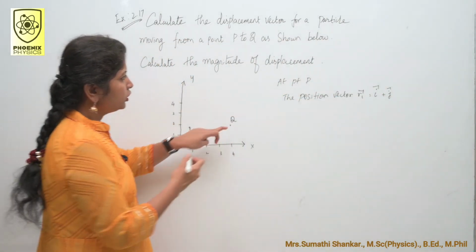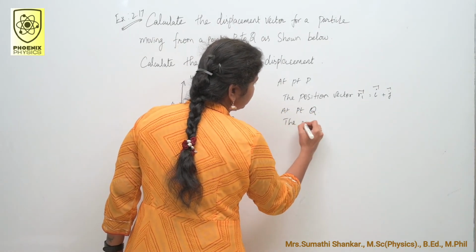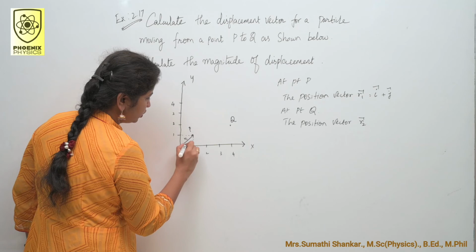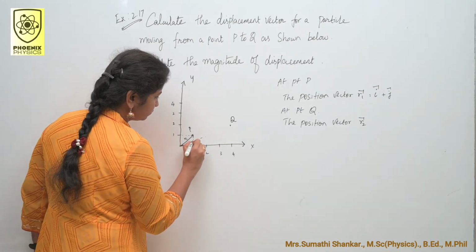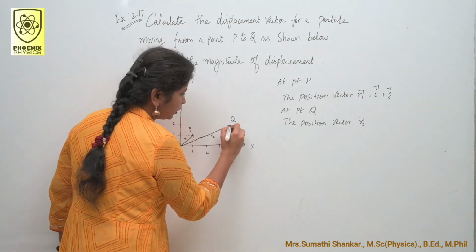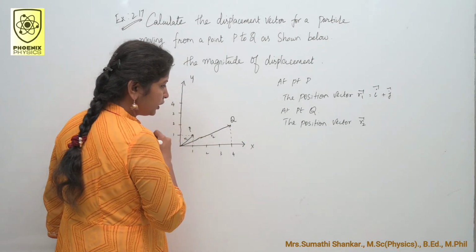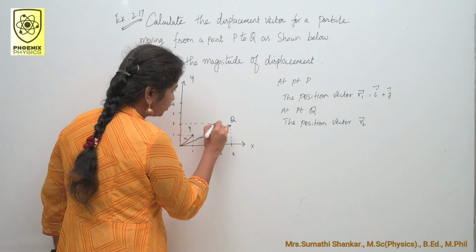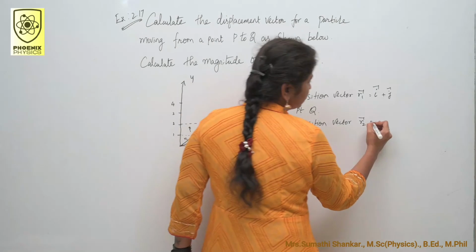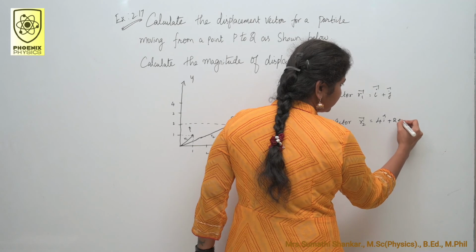Next, at point Q, the position vector R2. So this is my point Q. Draw the position vector. This is R2. How do you write the coordinates? You just draw a perpendicular line to x-axis and a perpendicular line to y-axis. Here 4 units, here 2 units. R2 is equal to 4i vector plus 2j vector.